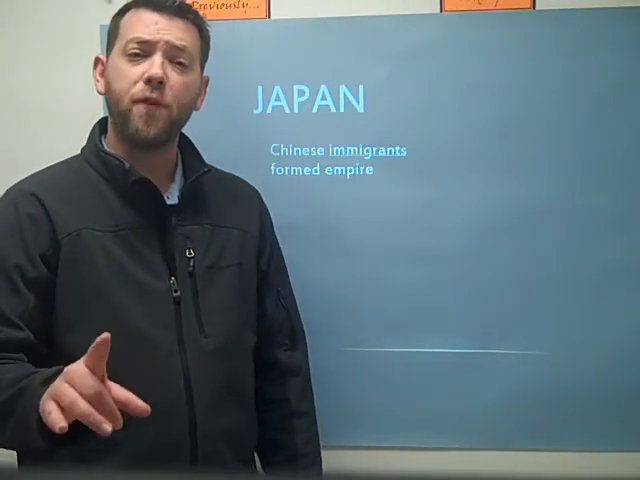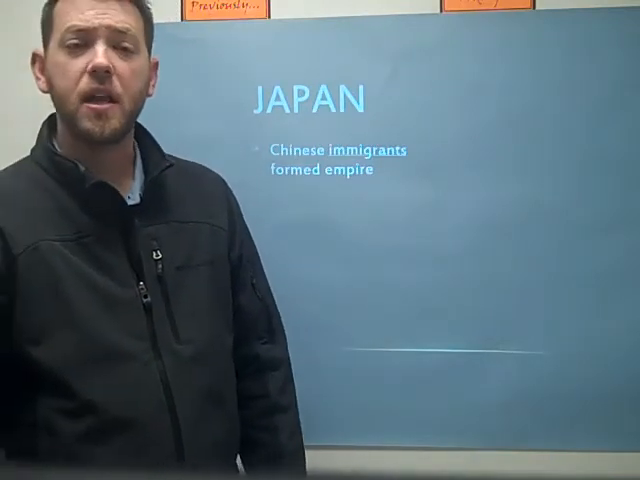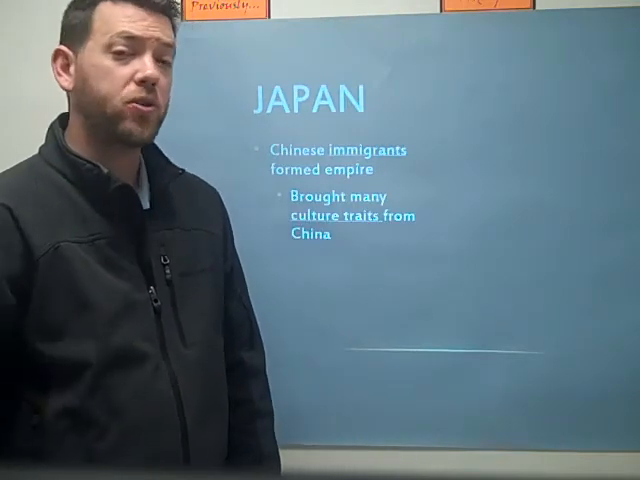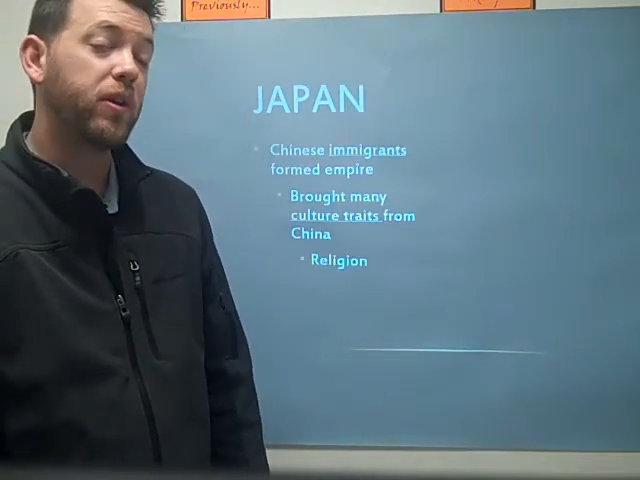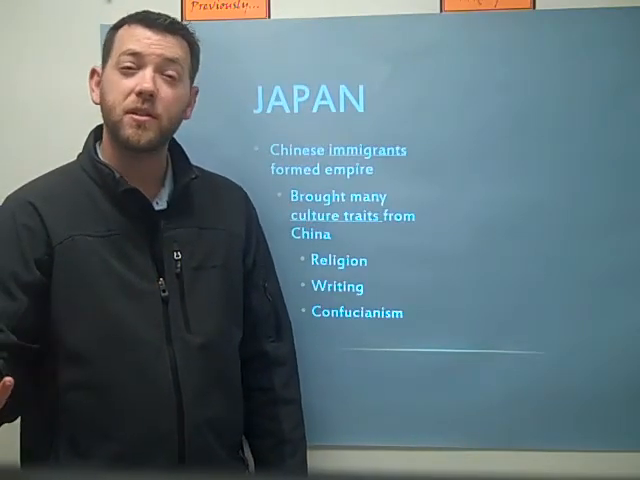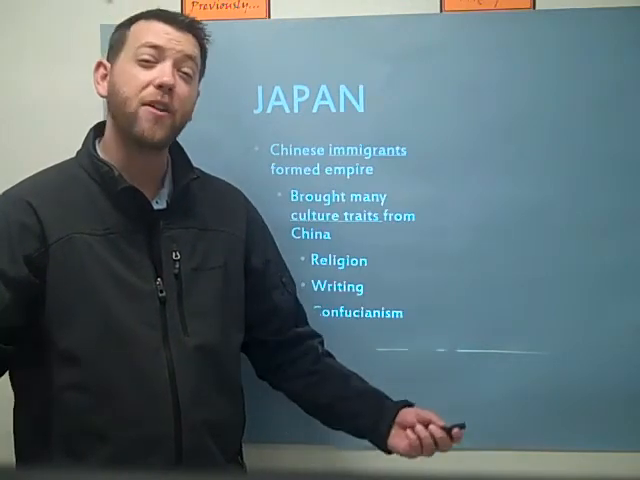Now, Japan was formed from Chinese immigrants. They came over in around 300 AD, and they set up the Empire of Japan. They brought many culture traits from China. They brought religion, they brought writing, and Confucianism, which is just the idea of thinking about moral things and ethical things.